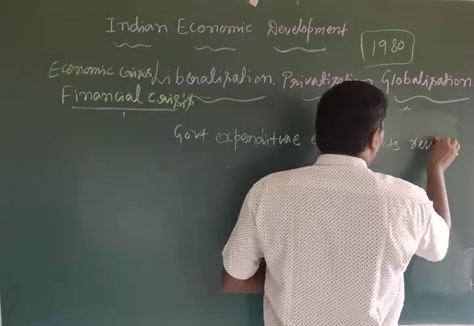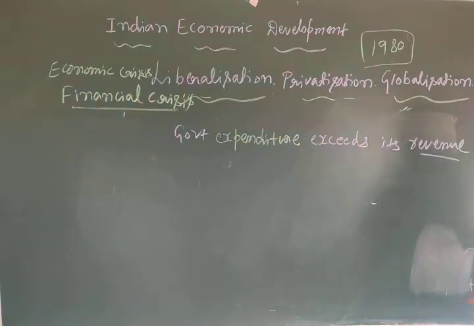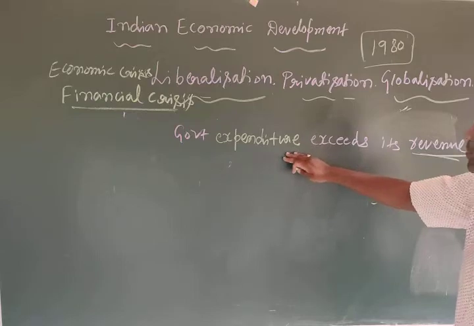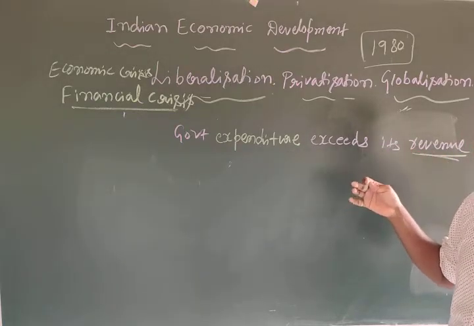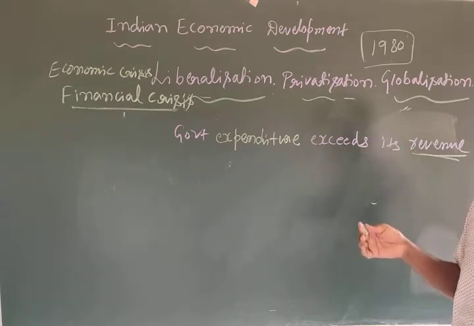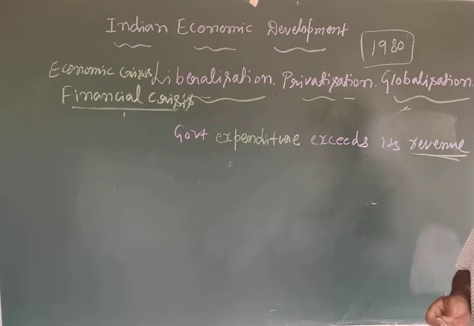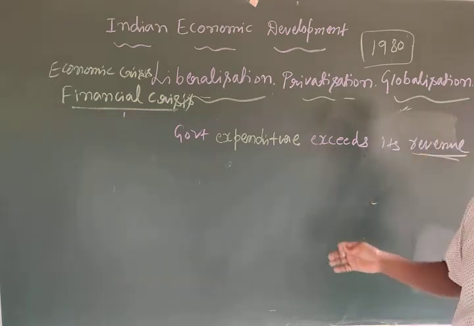The government collected revenue in the form of tax, but the revenue was very less compared to the expenditure.